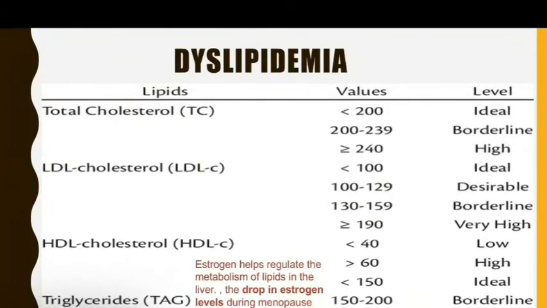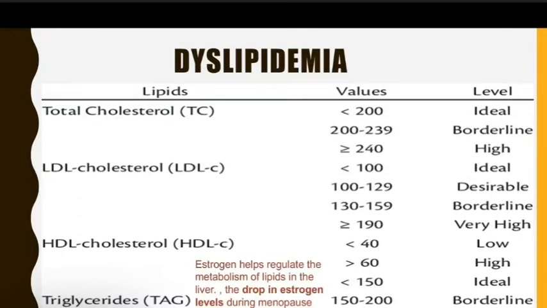So the estrogen helps regulate the metabolism of lipids in the liver. The drop in estrogen levels during menopause leads to higher LDL, cholesterol and triglyceride levels.